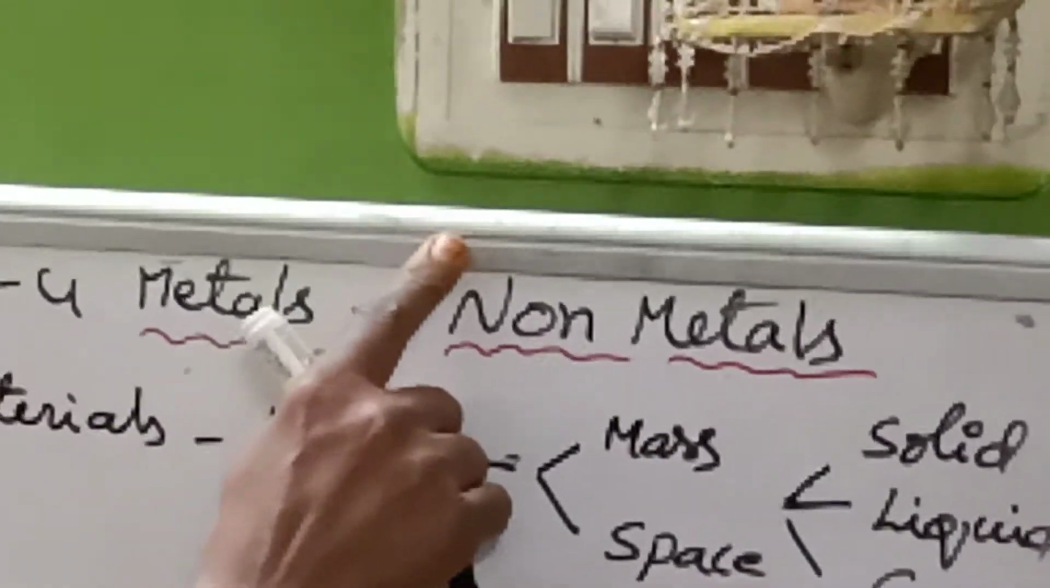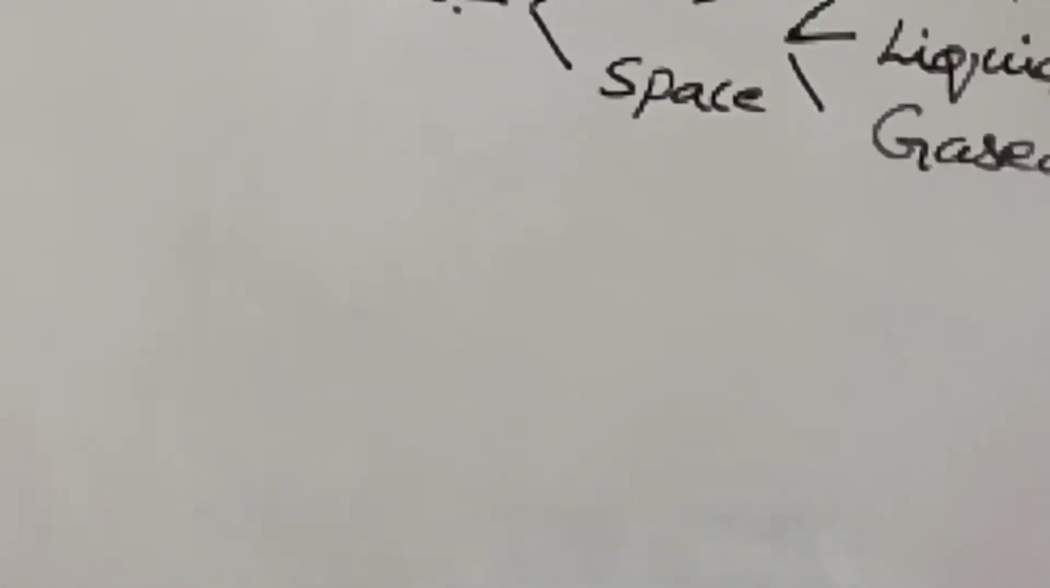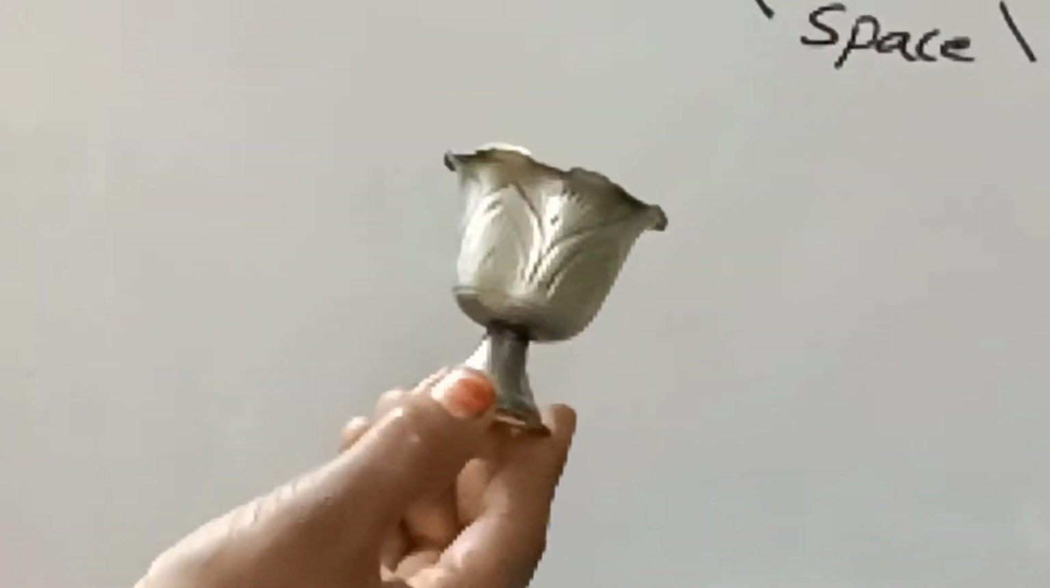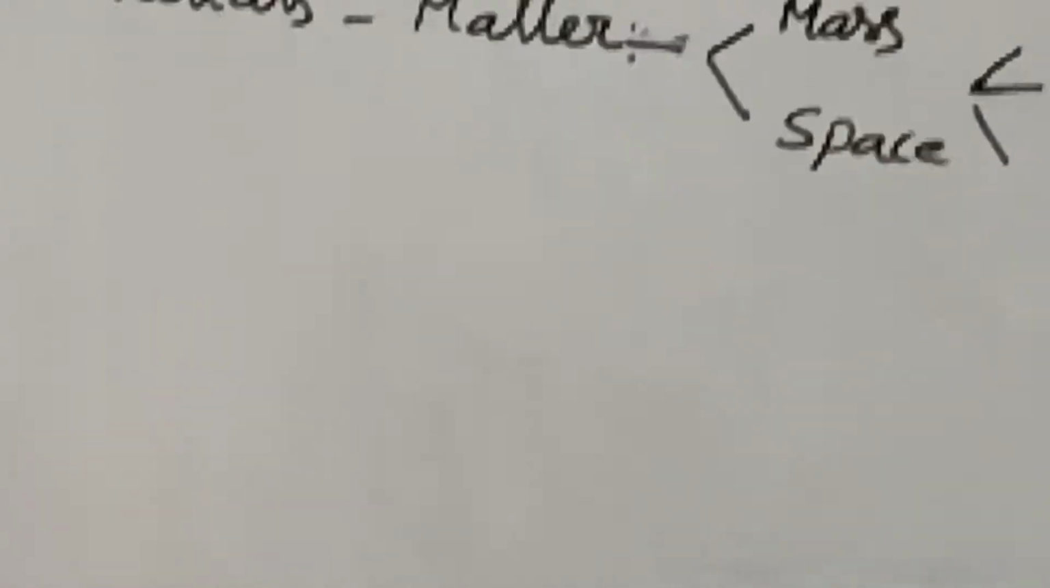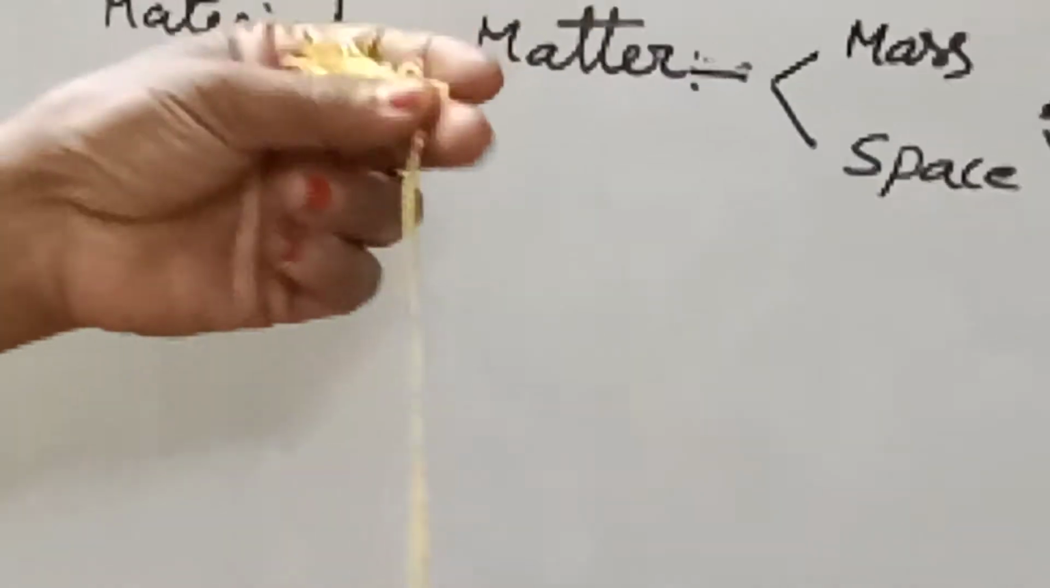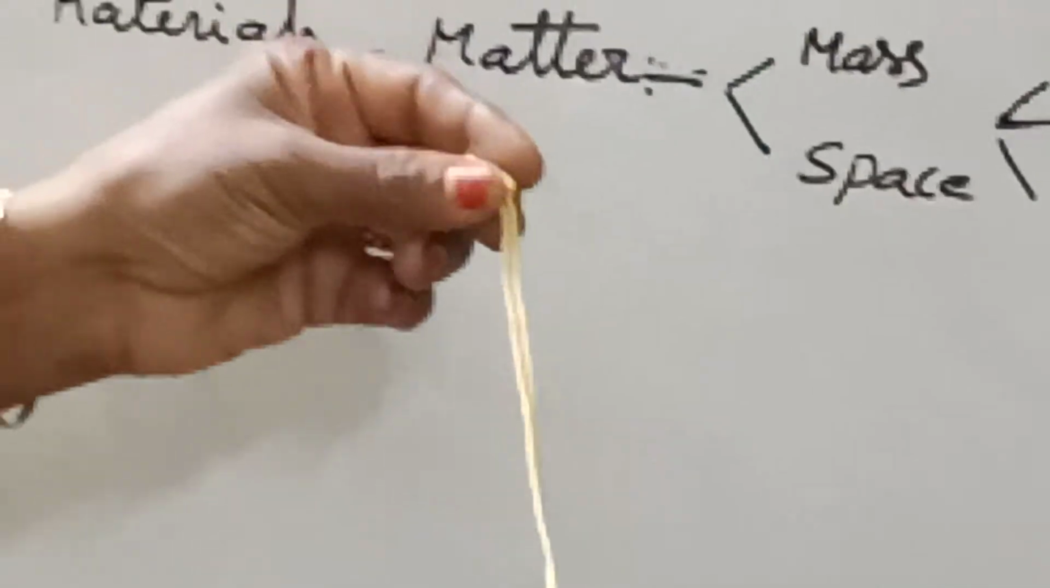Now let us see that the board I am writing on comes under non-metal, and the frame is made up of metal. The scale, which is made of plastic, comes under non-metal. The pen is non-metal. The duster is also plastic, non-metal. This silver is a metal, which has its own shine. If you take this rope, it comes under non-metal.